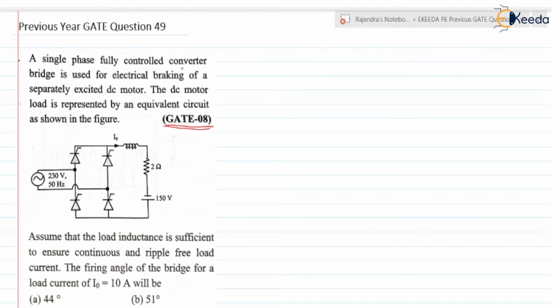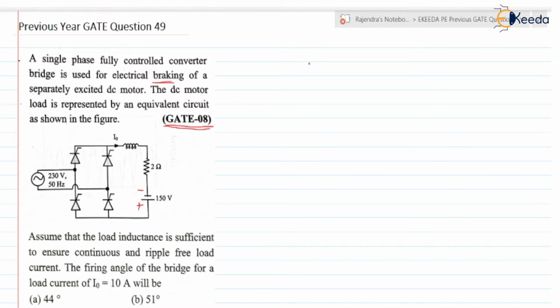A single phase fully controlled converter bridge is used for electrical braking of a separately excited DC motor. Here we are having the motor load, and if you check, the polarity of the supply voltage is minus here, plus here. That's why they have said that it is for electrical braking. The DC motor load is represented by an equivalent circuit shown in figure. Assume that the load inductance is sufficient to ensure continuous and ripple free load current.